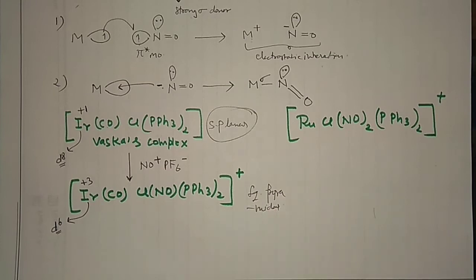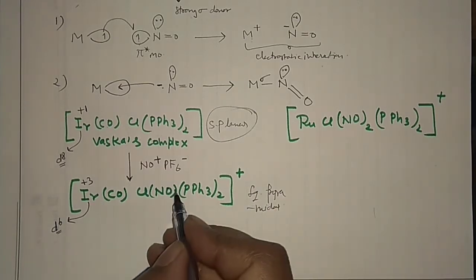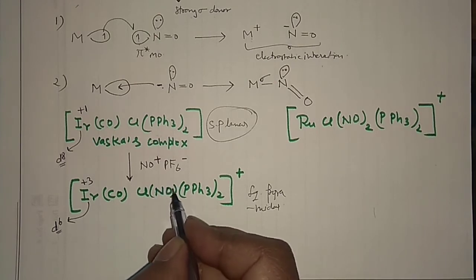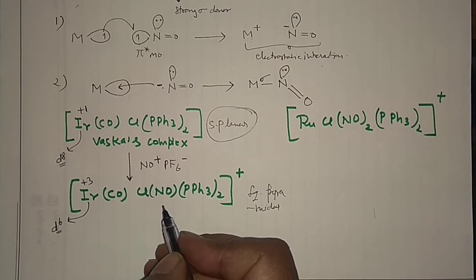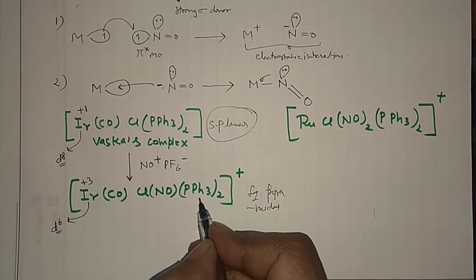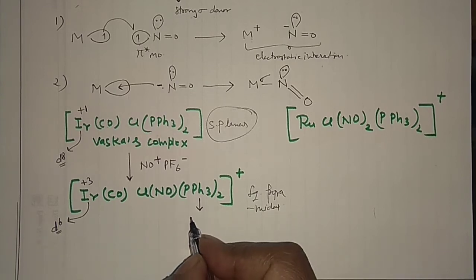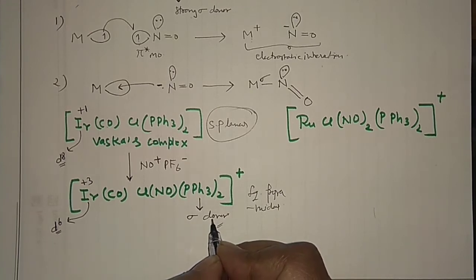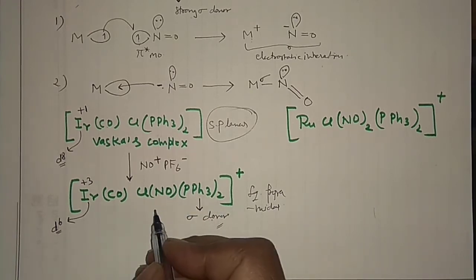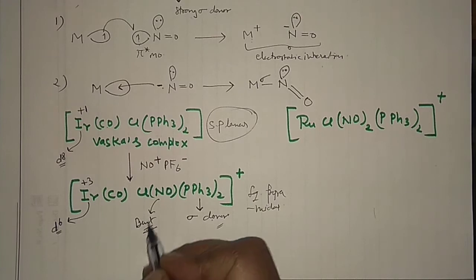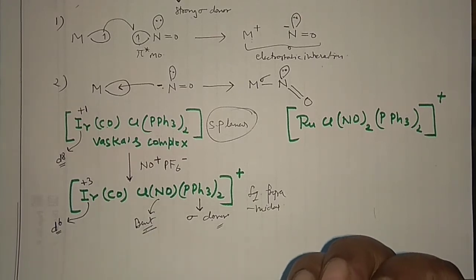These things you should know. Now you have to decide whether this NO is in bent mode or in linear mode. What you can do is focus on this PPh3. Triphenylphosphine is a very good, very strong sigma donor. When it is a strong sigma donor, as I have already told you, this NO would be in the bent kind of bonding. So this is how you can decide whether the NO would be bent or linear.